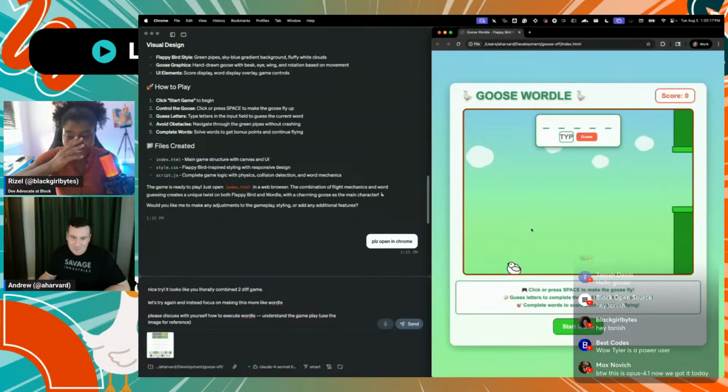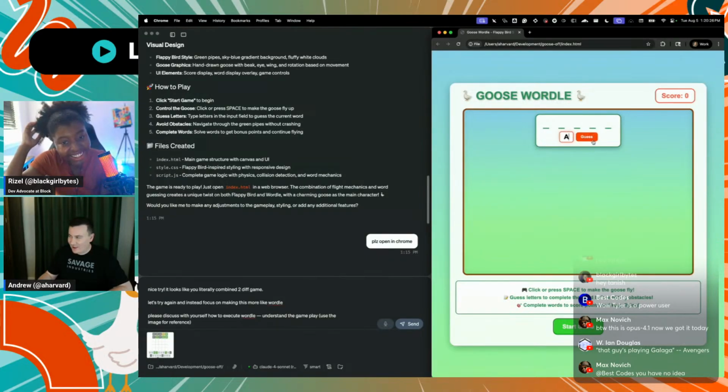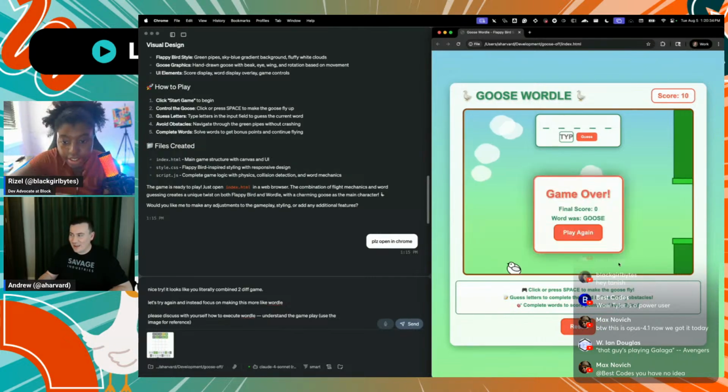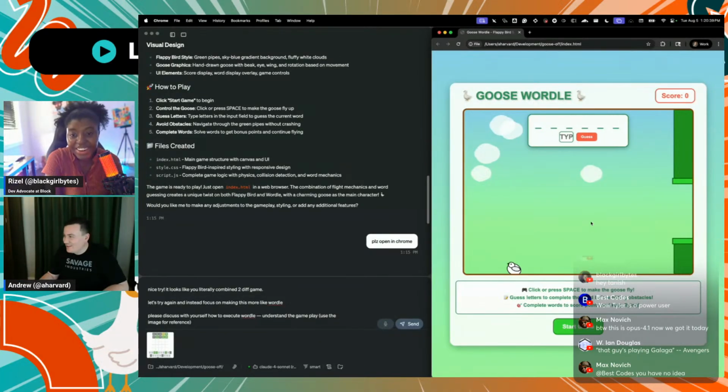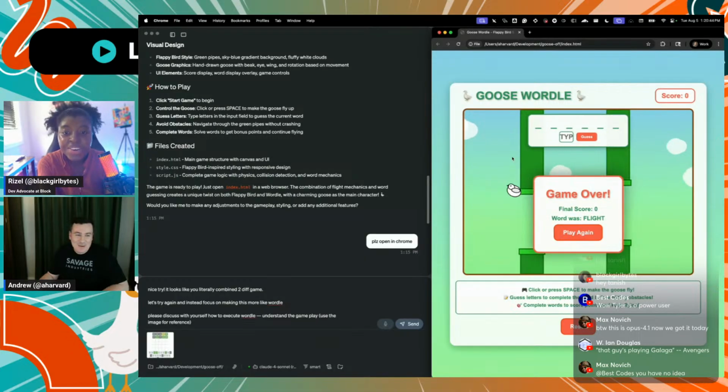Hey, so we have a result here that's kind of silly. It looks like we actually have 2 games that have been merged into one experience, which makes for terrible gameplay. When I refresh, I can enter a letter, and it kind of works, but then it says click or press the space bar to make the goose fly. So I click start game, and all of a sudden Flappy Goose shows up. I did learn that I can hit the space bar. So maybe if this was multiplayer, you could have 2 people, one playing the Wordle part and one playing the other thing. So I'm gonna redirect it here with a new prompt.